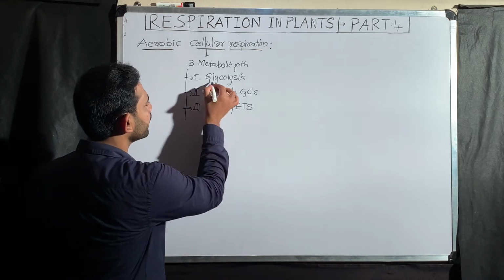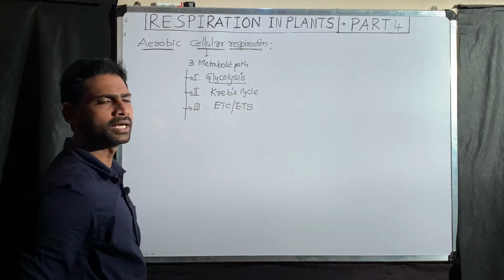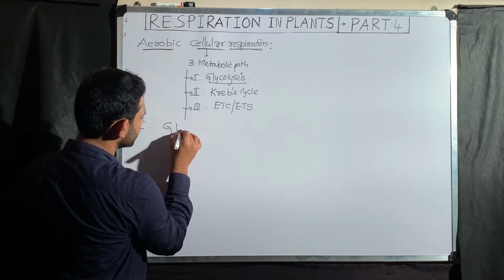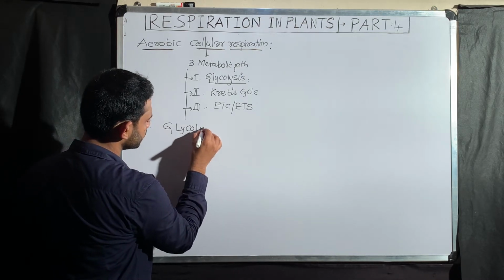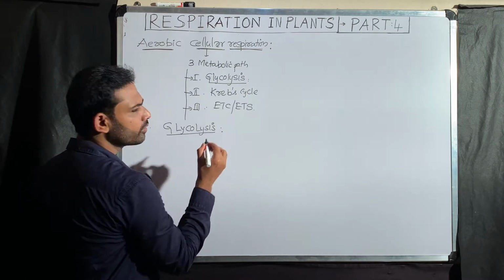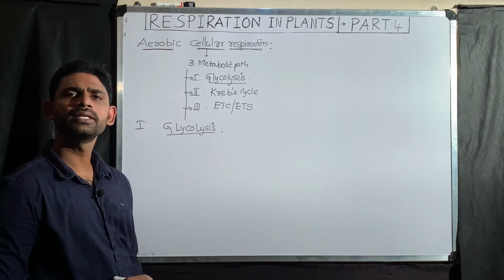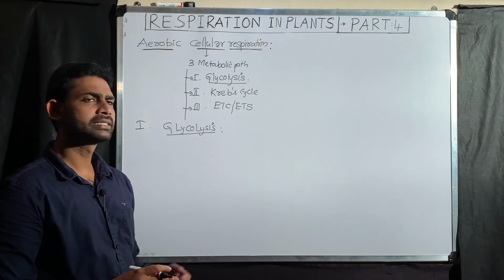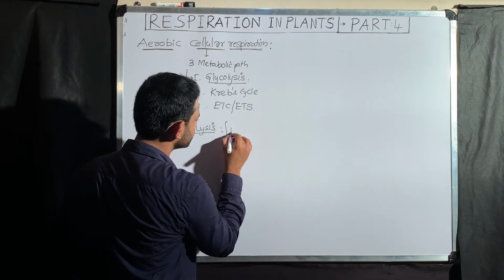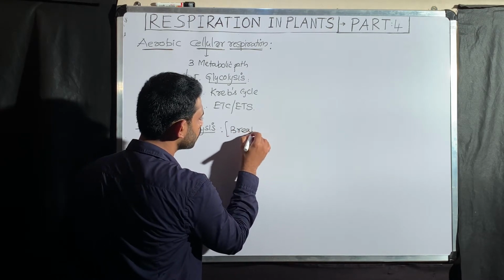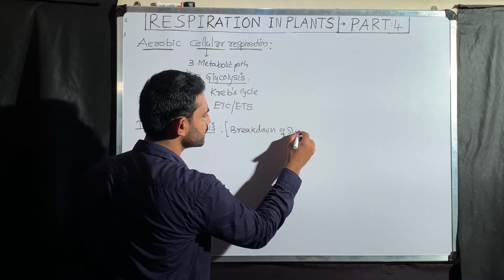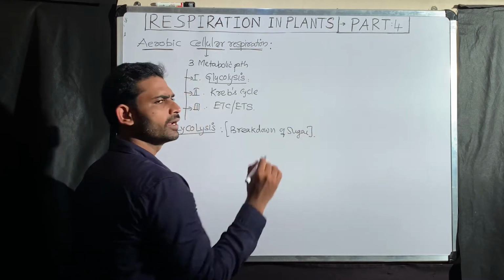Now I am going to start explaining glycolysis. That is Roman number 1. What is the meaning of glycolysis actually? Gly means sugar. Lysis means what? Breakdown. That means glycolysis involves breakdown of sugar. This is actually the meaning of glycolysis.